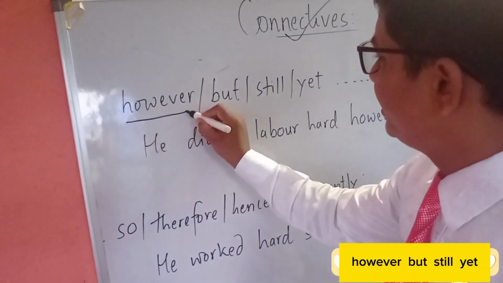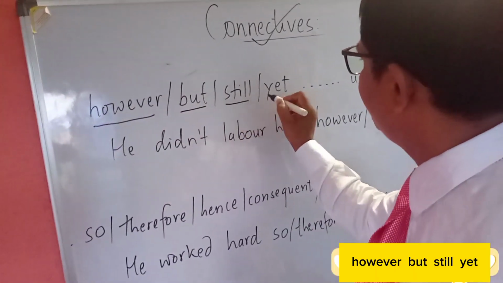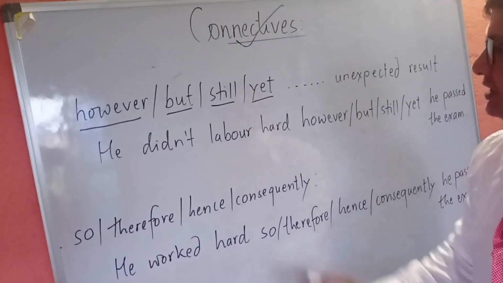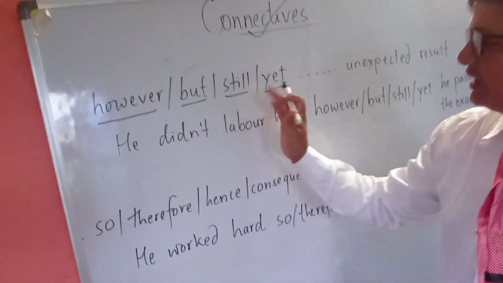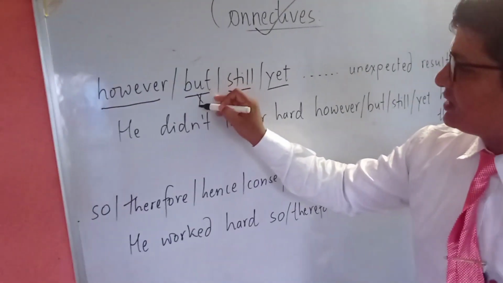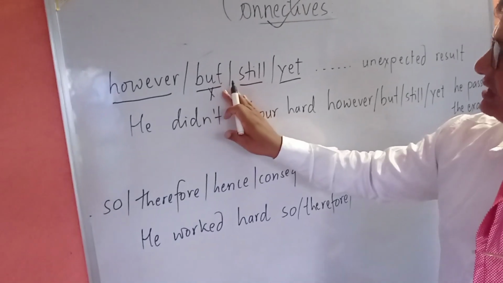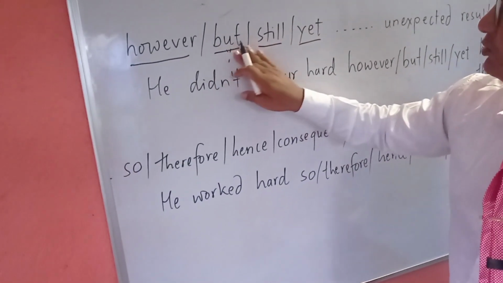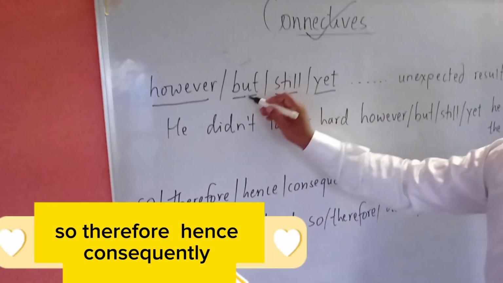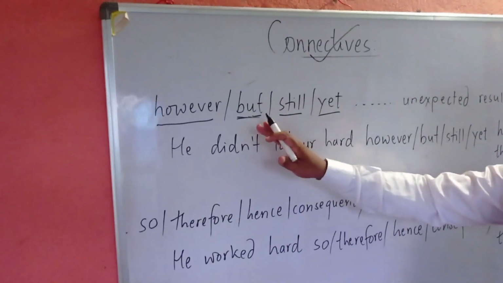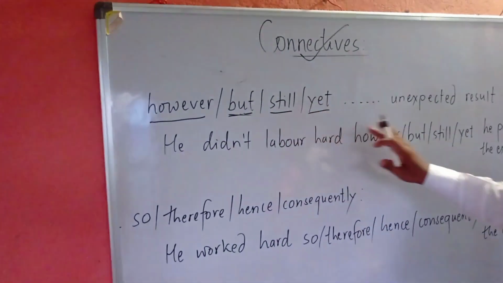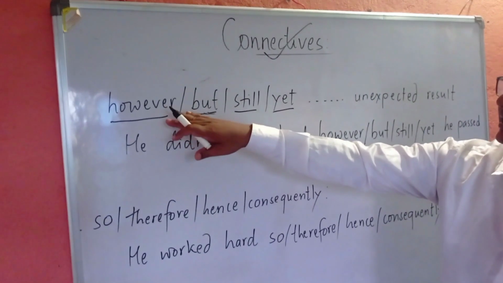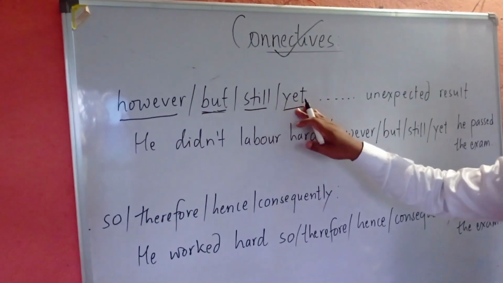Okay, however, but, still, yet, these can be used interchangeably. But is less formal, okay, less standard, and the others are more standard. Okay, if there is but, you can very easily know these things. In the place of but, you can say however, still, yet.